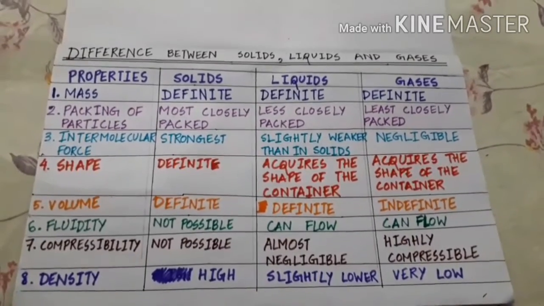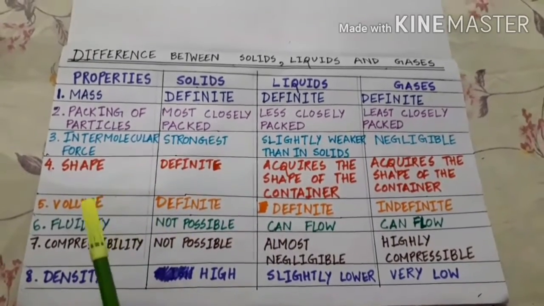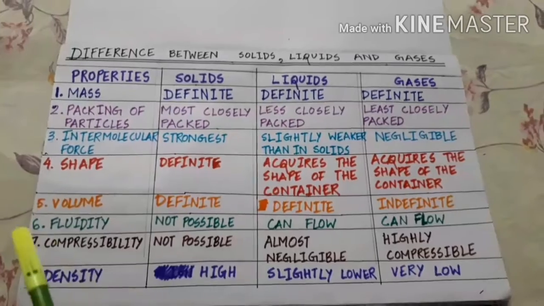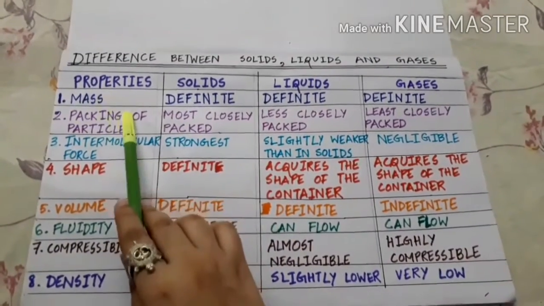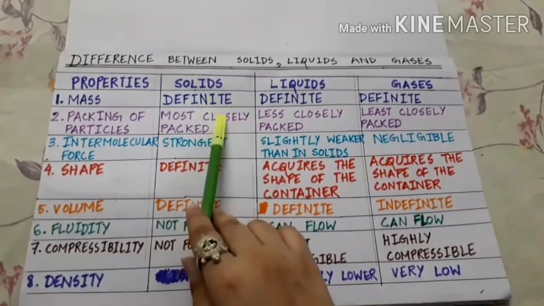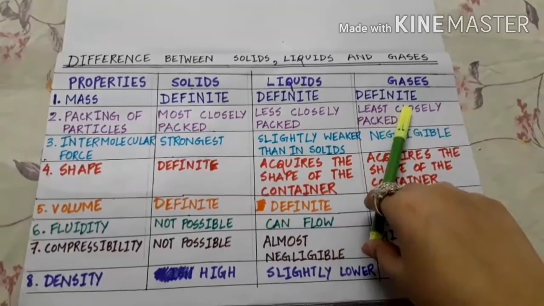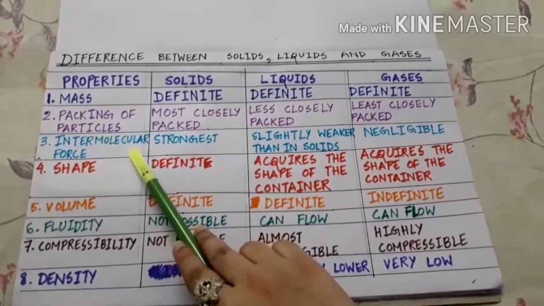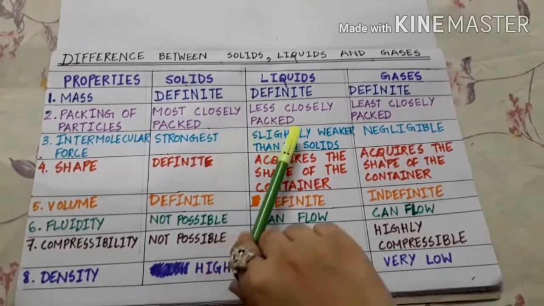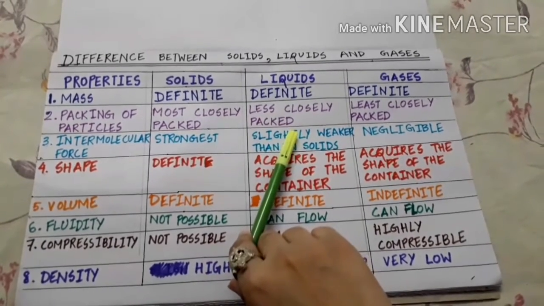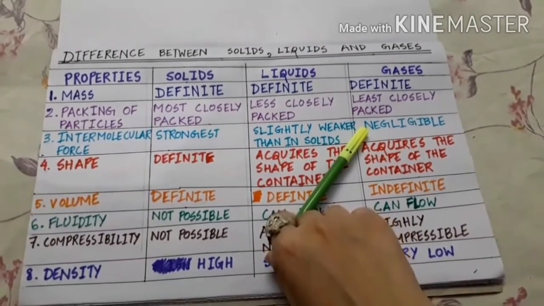Let's once again study the difference between solid, liquids and gases based on these 8 properties which we learnt now. So first one is mass. Solid has a definite mass, liquid also has a definite mass, gas also has a definite mass. Packing of particles. Solid particles are most closely packed. In liquids particles are less closely packed, whereas in gases particles are least closely packed.